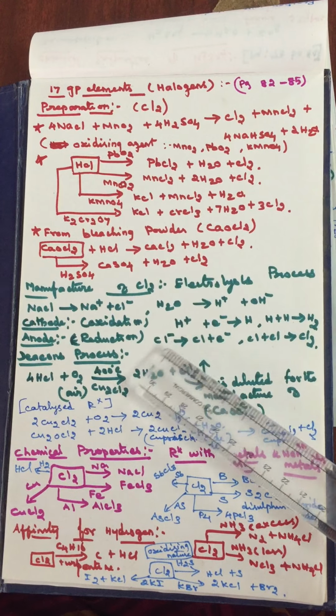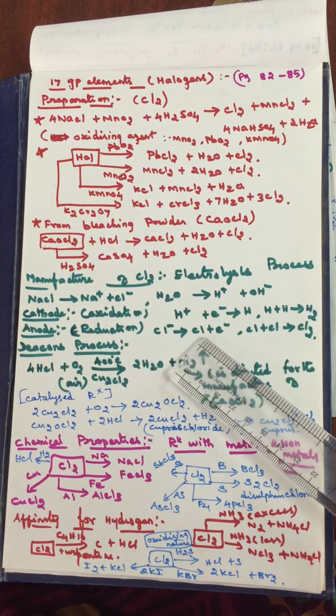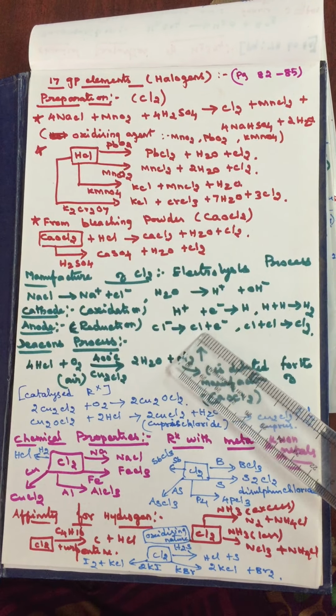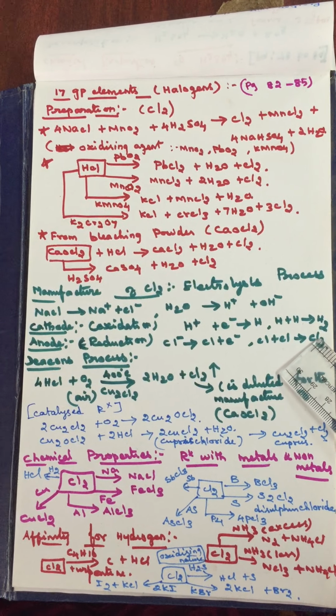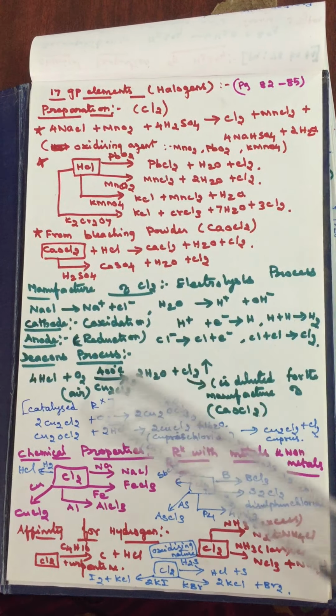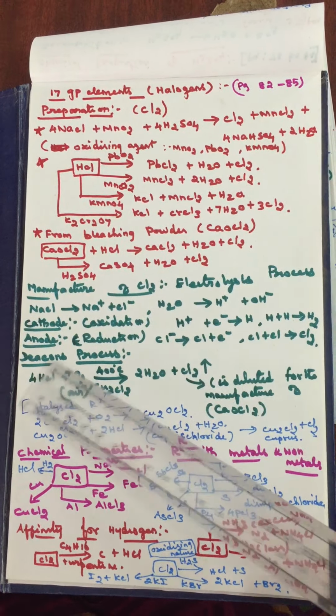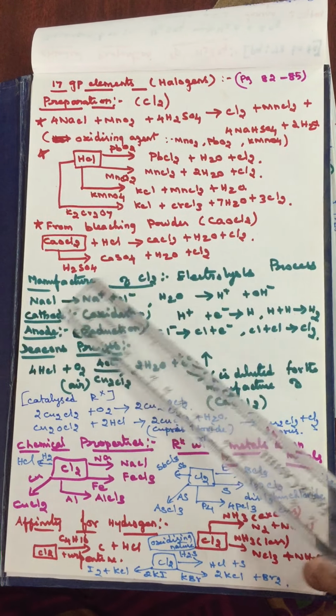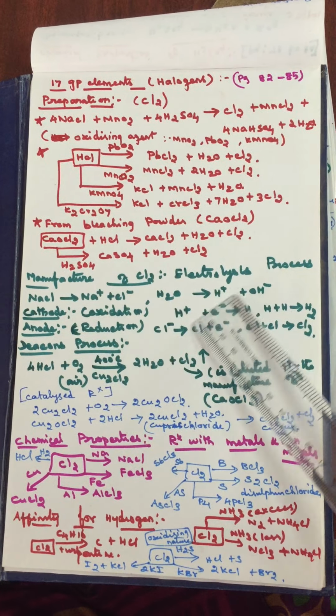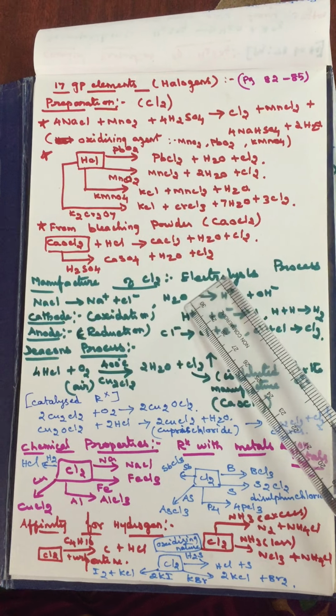So chloride ion, when it loses one electron, changes into a chlorine atom. One chlorine atom combines with another chlorine atom, so chlorine gas is liberated. Chlorine gas is liberated at the anode and hydrogen is liberated at the cathode during the electrolysis of Brine solution.